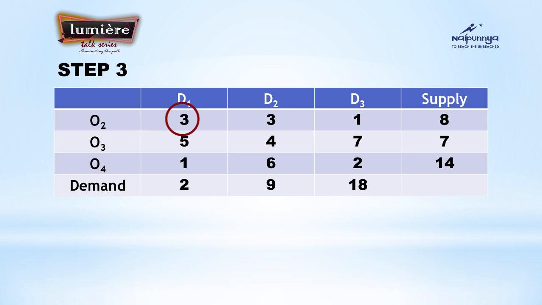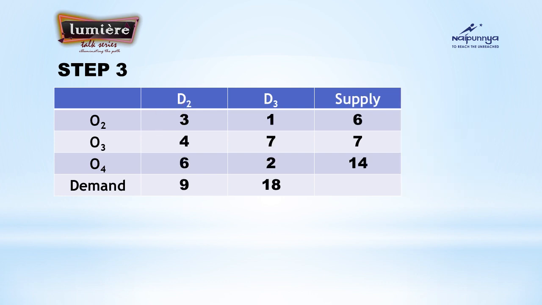In step 3 also, just compare the supply and demand. The supply is 8 and demand is 2. Among the supply and demand, which is the least? 2 is the least. So cross off the demand column, that is, 2 has to be cancelled after allocating that 2 to the particular cell, and subtract it from the one that you have compared. You have compared with supply 8. So subtract 2 from it because they have already taken 2. Now the balance is what? 6 has to be written there. The same procedure is repeated for every step.